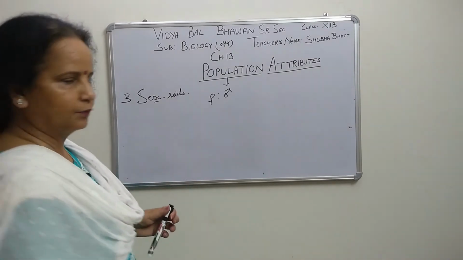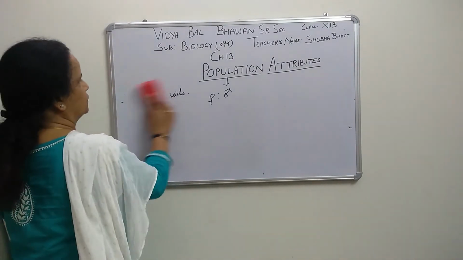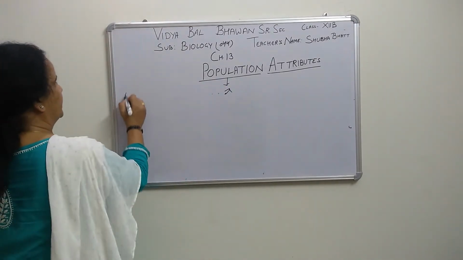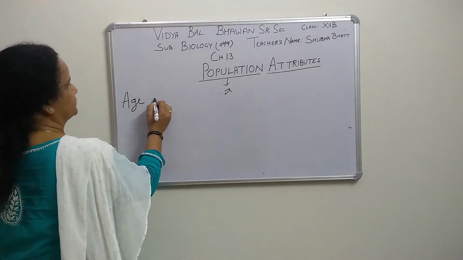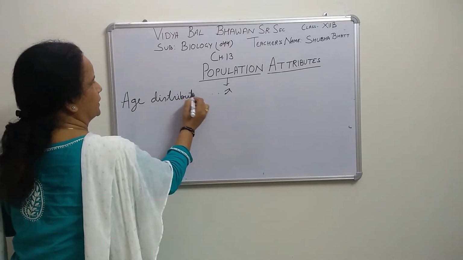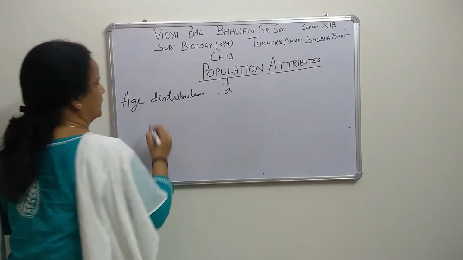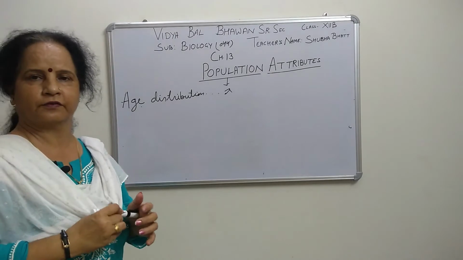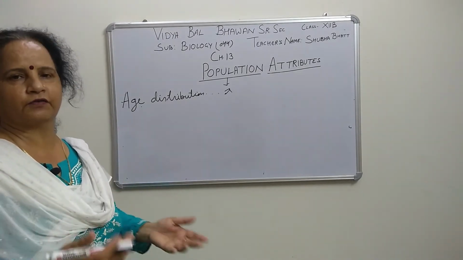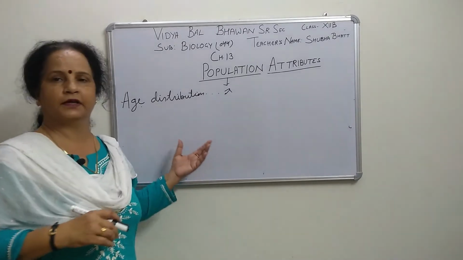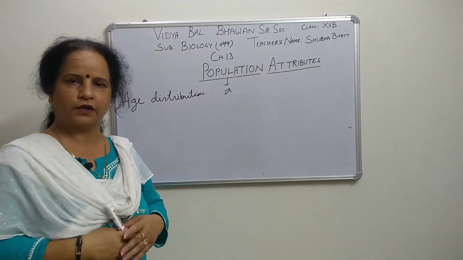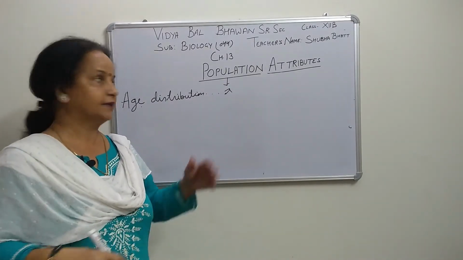Now the 4th attribute is there. That 4th attribute is age distribution. What is it? Age distribution means that in any population, persons of different age groups are there. When we talk about India, the human population is there, with different age groups: children are there, youth are there, old aged people are there, right? That is the age distribution.